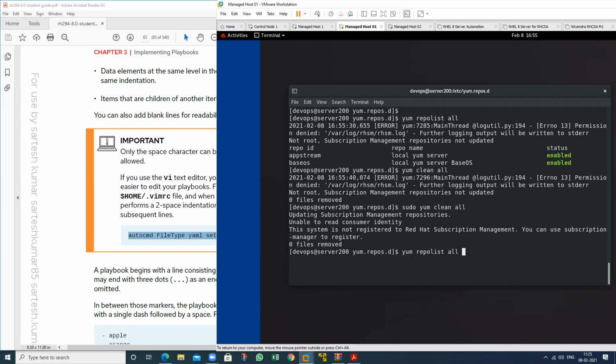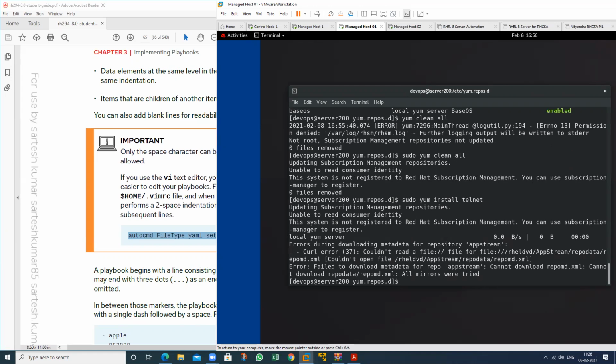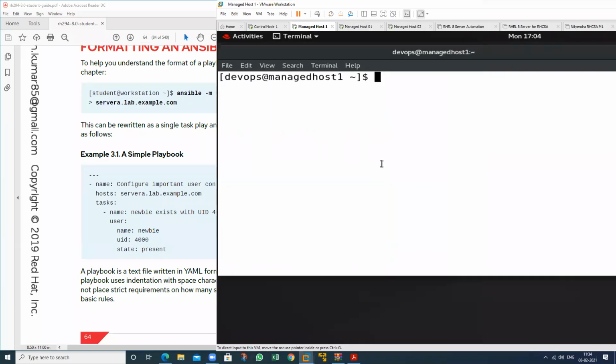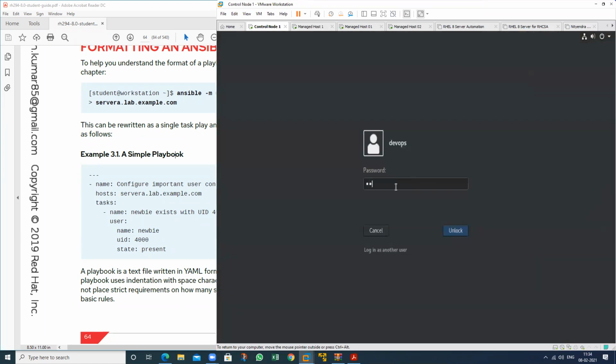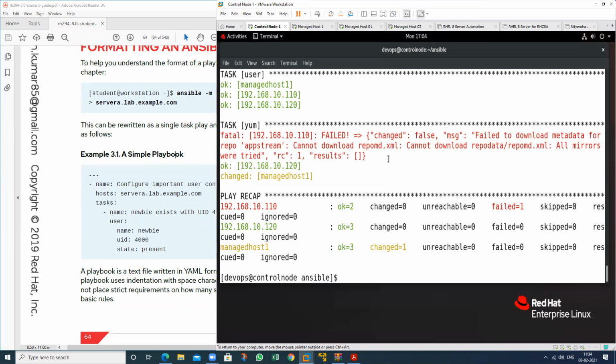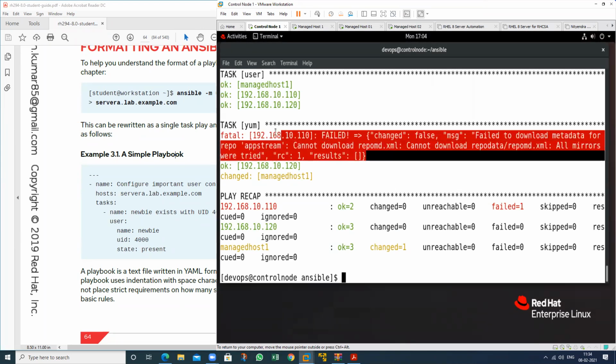Now install the package. Okay, I will resolve this later. Now run the playbook again. So from which machine? This is my control node machine. So we have a mistake because my yum is not working.